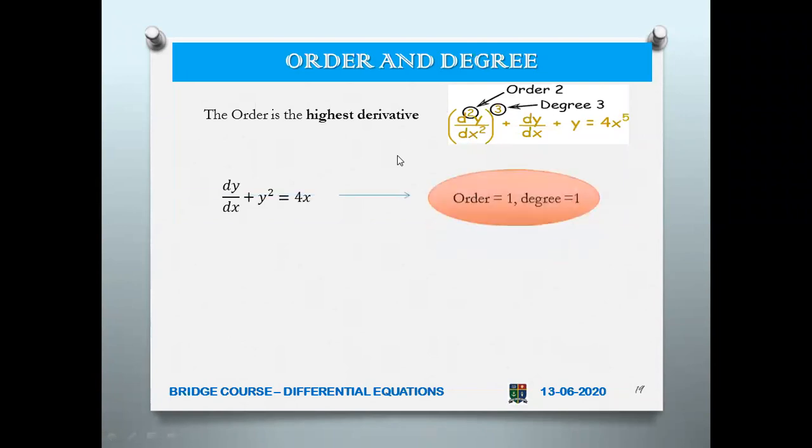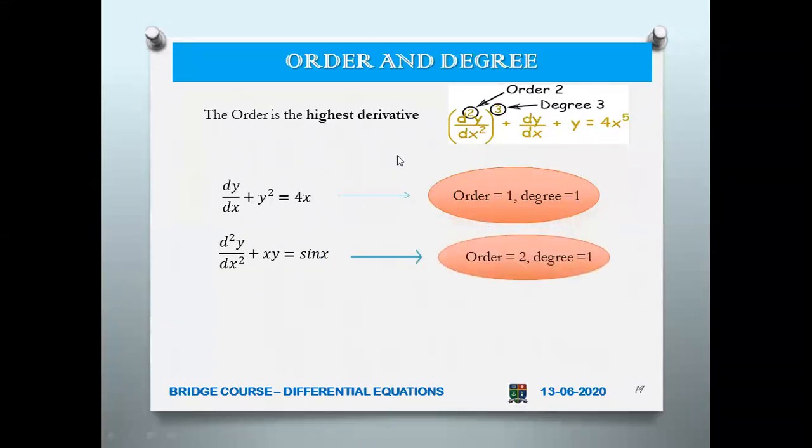Then you have some examples: dy/dx + y² = 4x. Here order equal to 1 and degree equal to 1. Then d²y/dx² + xy = sin x. This is order equal to 2 and degree equal to 1.